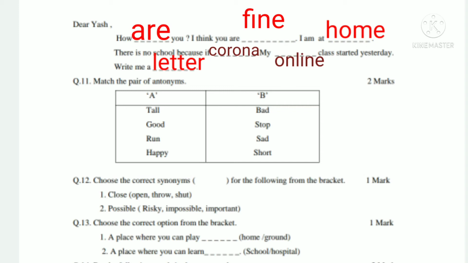Question number 11, match the pair of antonyms. There are two columns given, A and B. In A column there are 4 words and in B column also there are 4 words. We have to match the pair of antonyms. So the first is tall. The antonym of tall will be short. Good, the antonym of good will be bad. Third, run. The antonym of run is stop. And the last one, fourth, happy. The antonym of happy is sad.